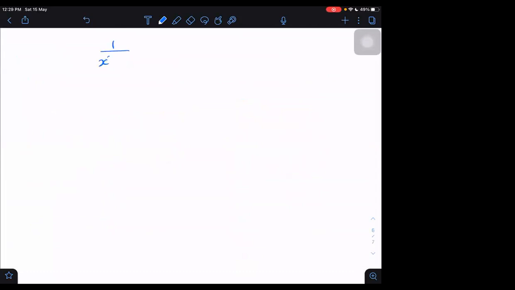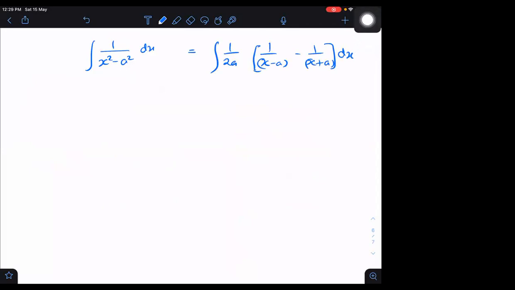How to do it if it is dx upon x square minus a square? Then we will just do it this way. 1 by x square minus a square equals 1 by 2a into 1 by x minus a minus 1 by x plus a. Is it right or not? Are these two the same thing or different? Same thing, sir.